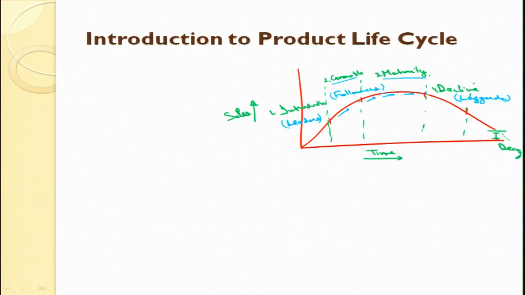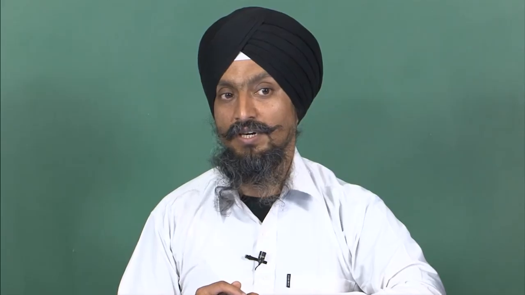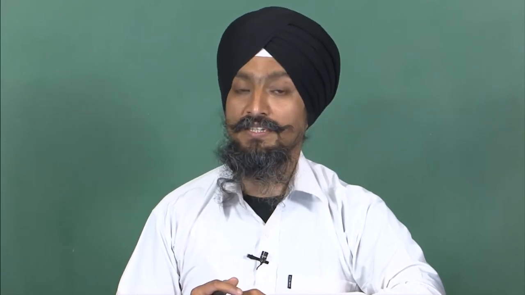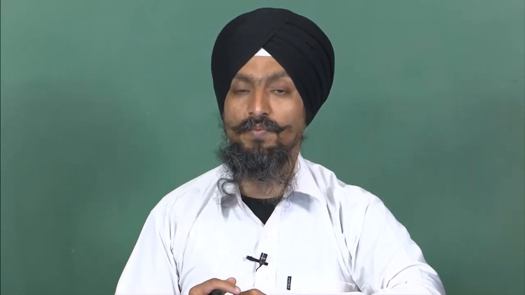At this stage, the sales start reducing. Now the company gets a hint that this product is outdated, in terms of technology or new demand; the customer is expecting a little more from the product.